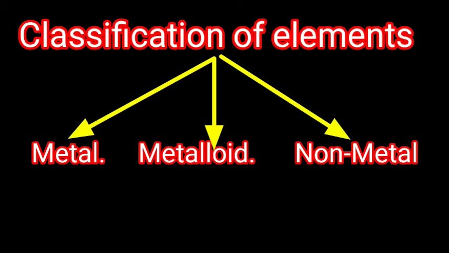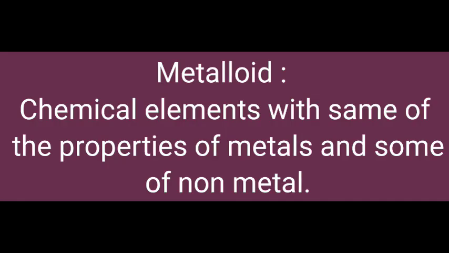You know that the initial classification of elements was into the groups of metals, non-metals and metalloids. What is meant by metalloid? A chemical element with some of the properties of metals and some of non-metals.